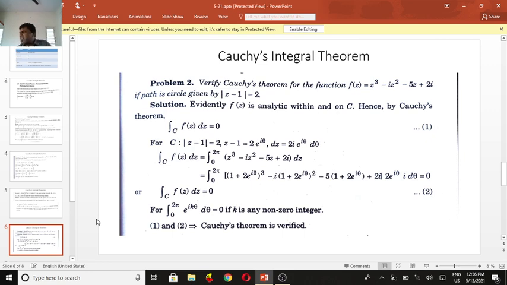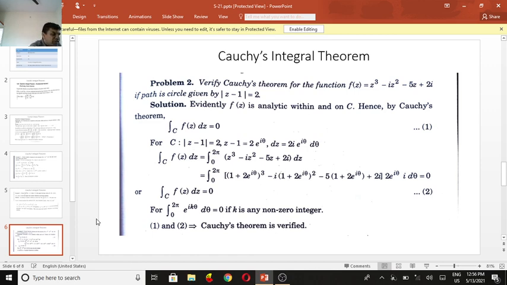The theorem says so. Now, if you take the curve path, the absolute value of z minus 1 equal to 2, this means z minus 1 equals 2 e power i theta. So we can write z equal to 1 plus 2 e power i theta. Then dz becomes 2i e power i theta d theta. Now I am substituting into the given problem.